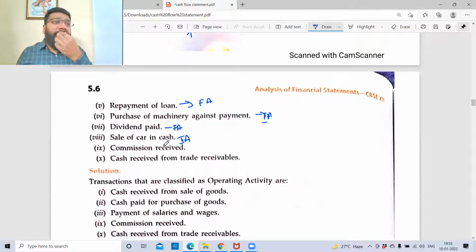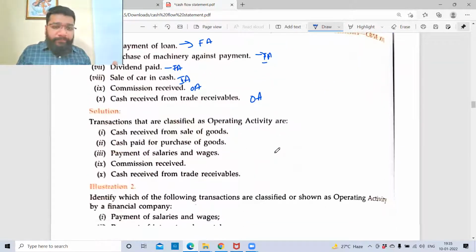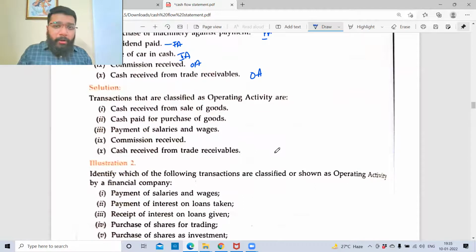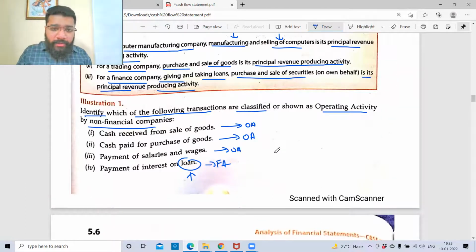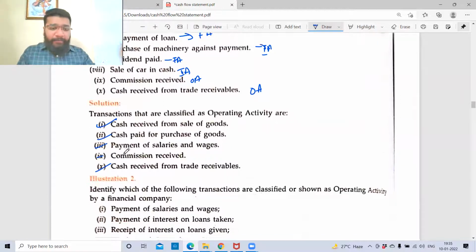Commission receipt. If nothing is mentioned, my main business is commission. So it is operating activity. Cash received from trade receivable. Debtor is a part of the main business. Operating activity. Finding any difficulty? So how many operating activities are marked? 1, 2, 3, 4, 5. Correct?